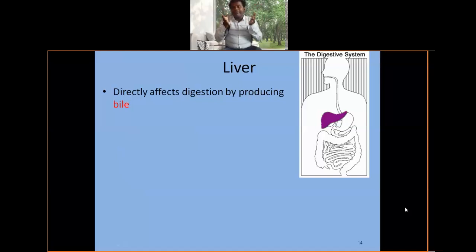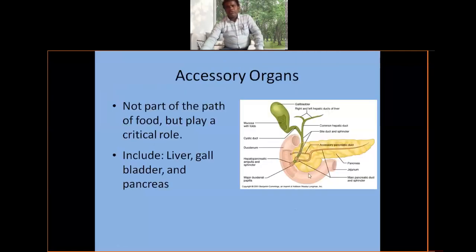And the liver contains the gallbladder and bile ducts. The gallbladder is a bulb-like structure. For example, see, this is the liver part and this is called the gallbladder. The gallbladder is one of the important parts of the liver, and it stores, not food, sorry, it stores the bile juice.